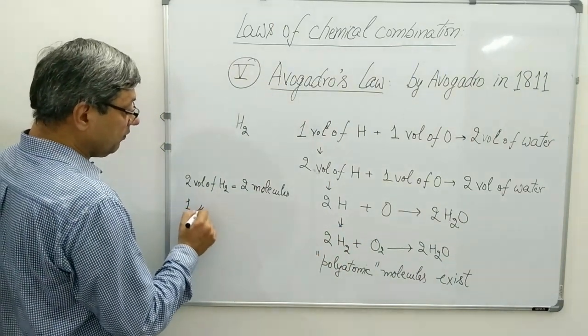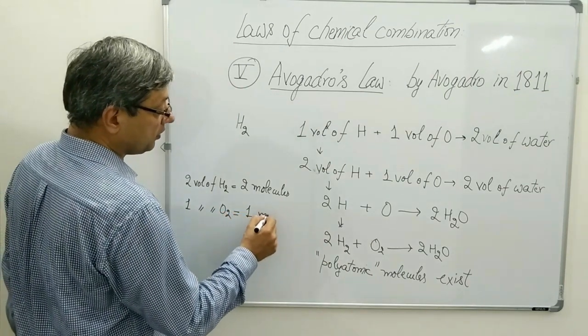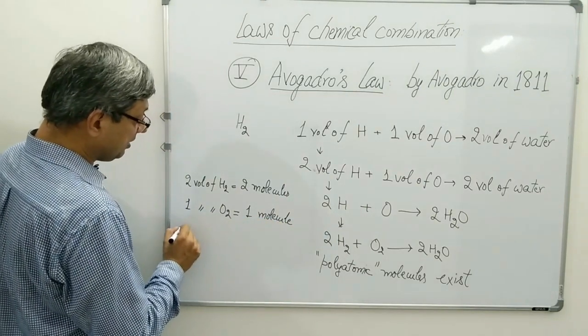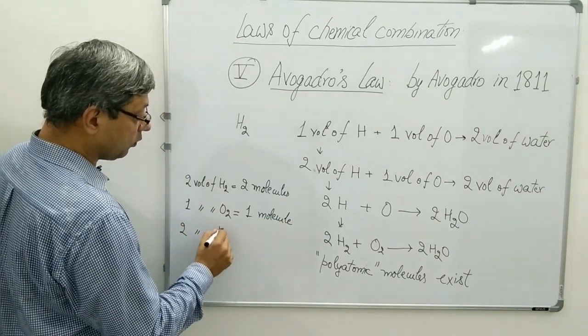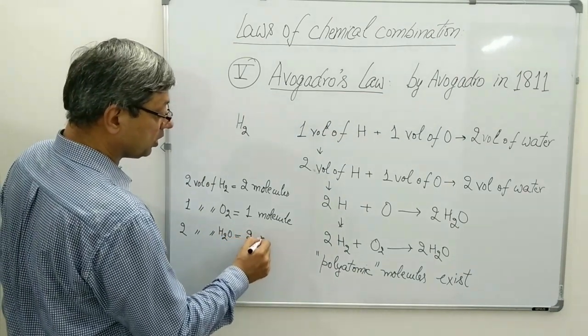Similarly, one volume of oxygen should have one molecule of oxygen, and two volumes of water should have two molecules of water.